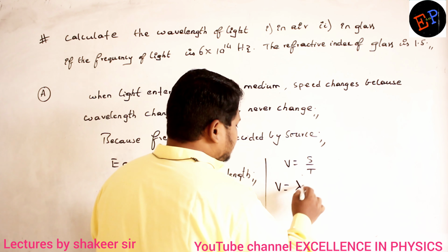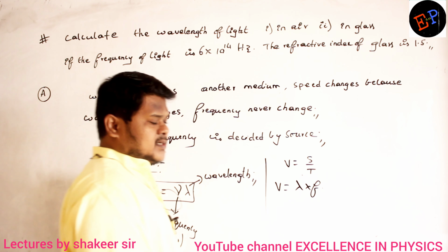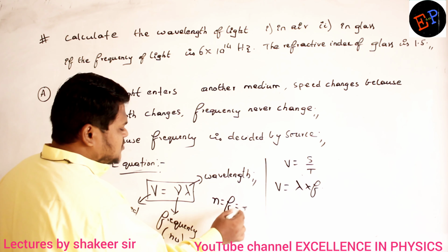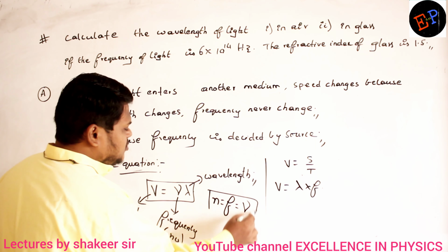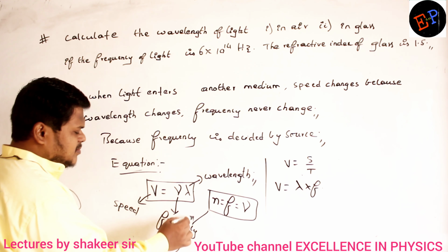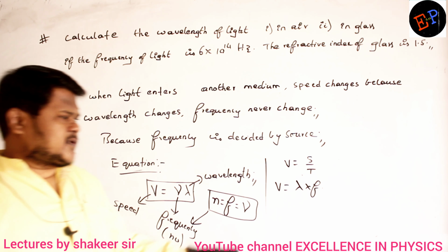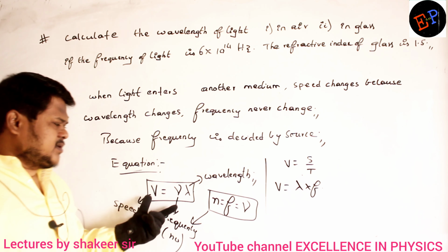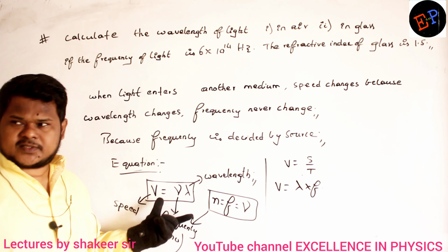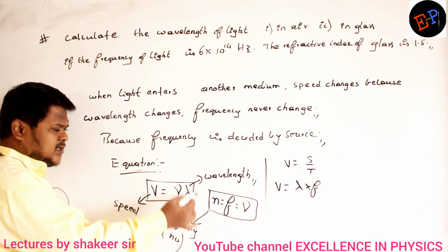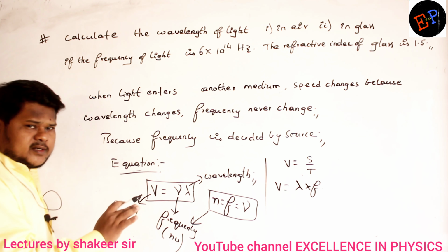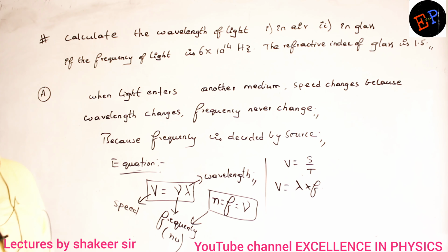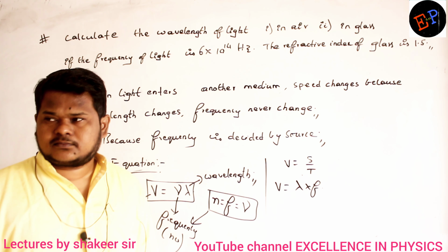So lambda multiplied by frequency. Frequency can be written as n also, as f also, as nu also. So this is what is meant by frequency. From the same relation, velocity equals displacement by time, I got this relation v equals nu lambda. This is the equation to calculate the velocity of any wave, any electromagnetic wave, or even mechanical waves. You can calculate by this relation, v equals nu lambda. Are you able to understand?